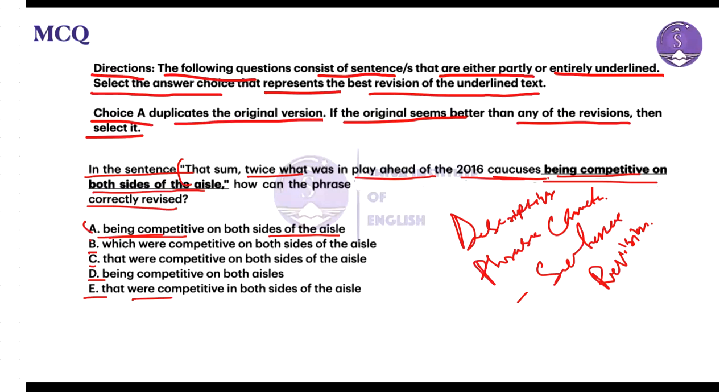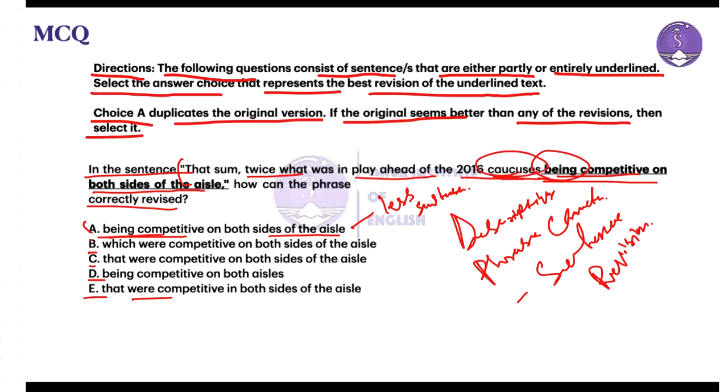Now if I look into the statement, option A, being competitive on both sides of the aisle, uses the present participle, being. The present participle is less suitable in this particular context, as it does not clearly express the past competitive nature of the caucuses.